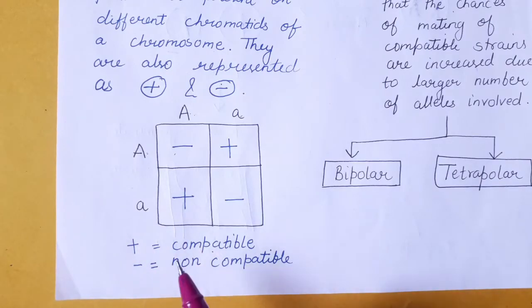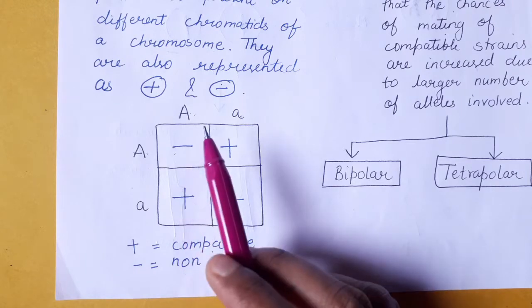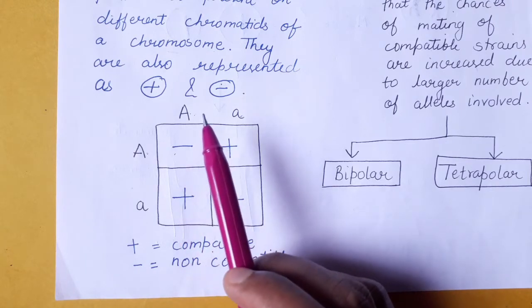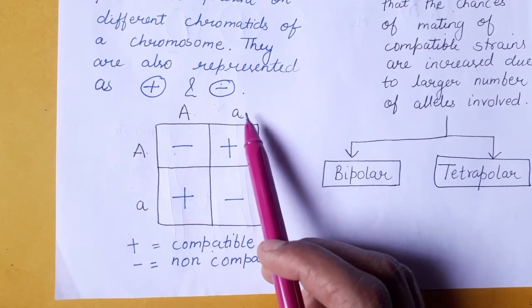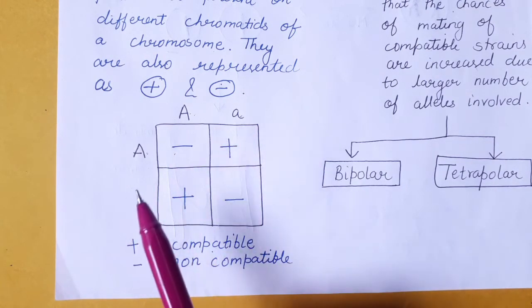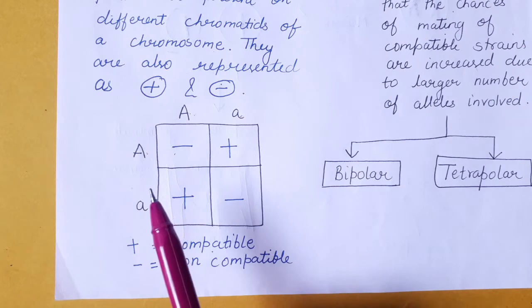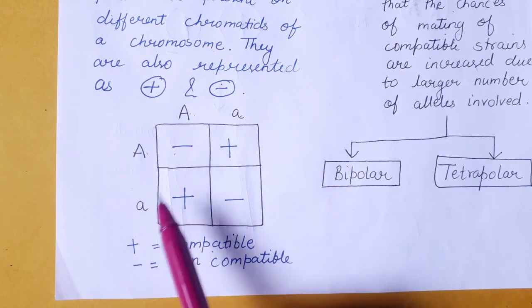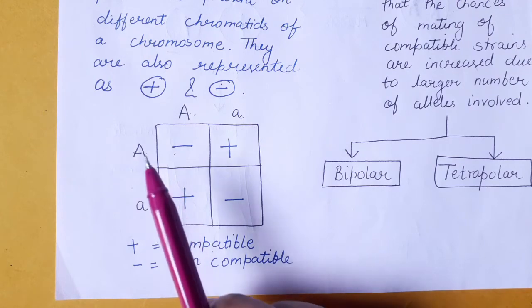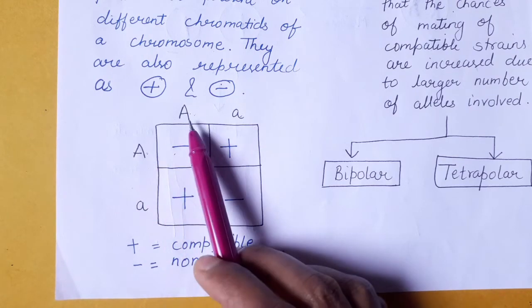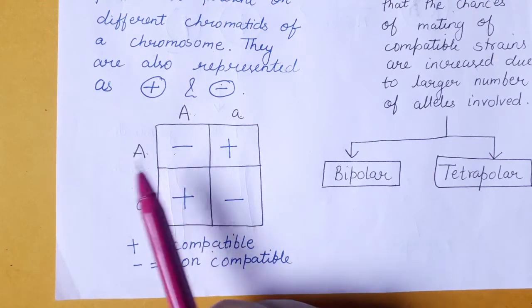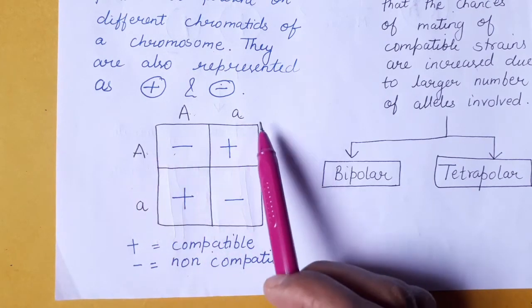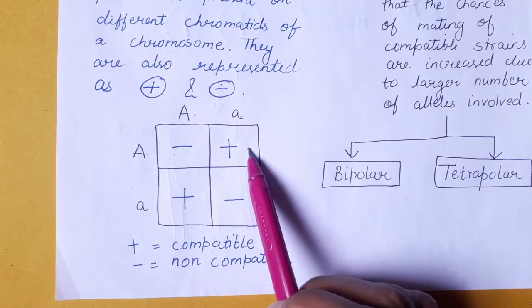So in the case of two allele heterothallism, we have four spores. Two have the capital A factor and the other two have small a. If we talk about the chances of sexual reproduction among these, when you cross capital A with capital A, it is non-compatible. However, if you cross capital A with small a, it is compatible.